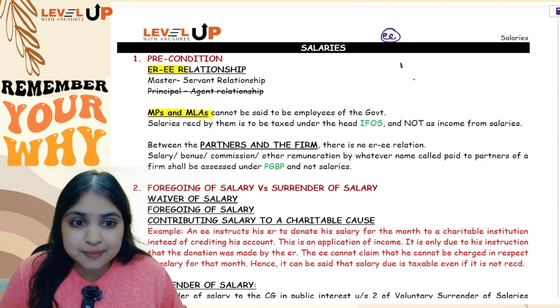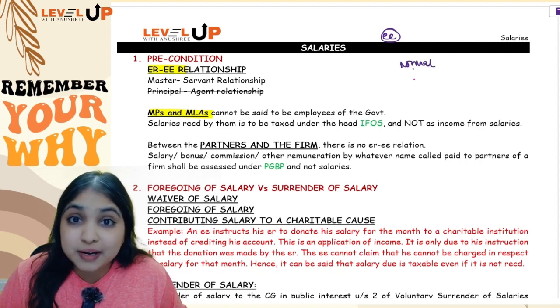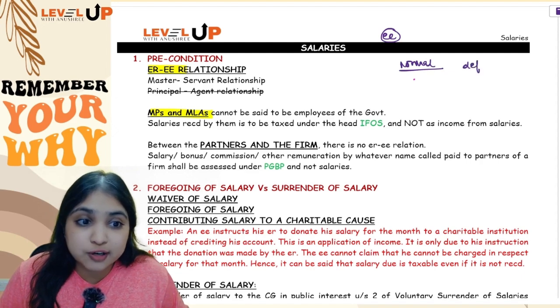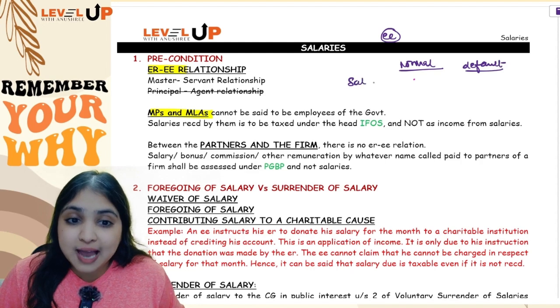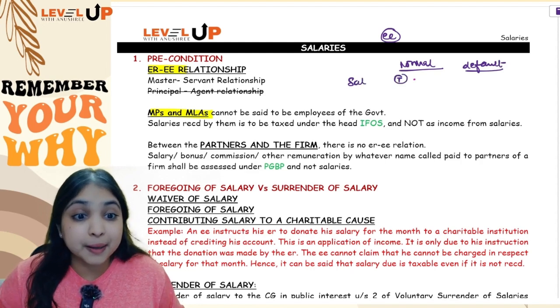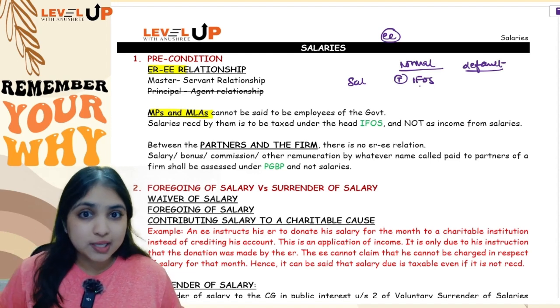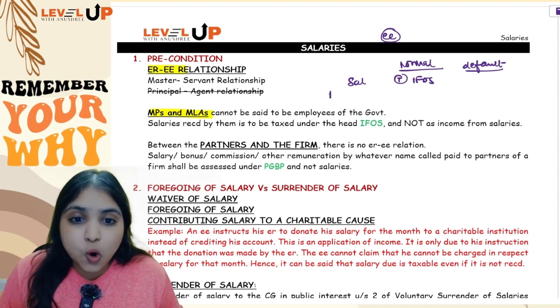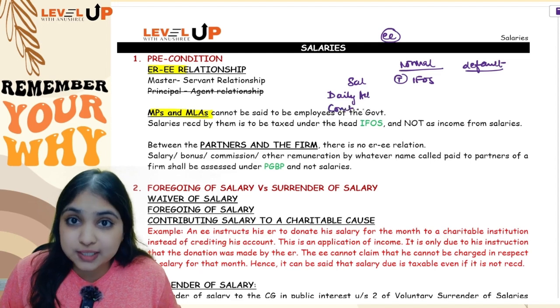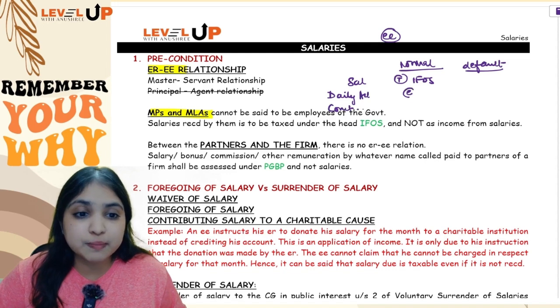See, it all depends upon whether your MP or MLA is following the normal regime or the default regime, section 115BAC. If he follows the normal regime, whatever salary he gets will be taxable, but under which head? Not the salaries head, because there is no employer-employee relationship, so it will go to the IFOS head. But in addition to salary, MPs and MLAs also get two allowances: a daily allowance and a constituency allowance. Under the normal regime, these will be fully exempt.